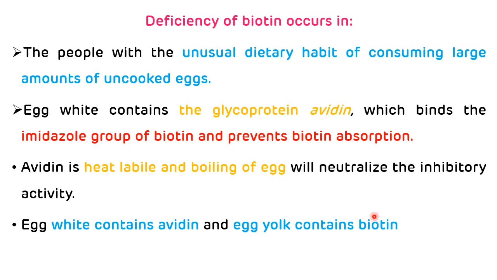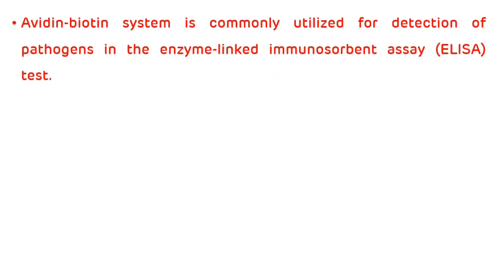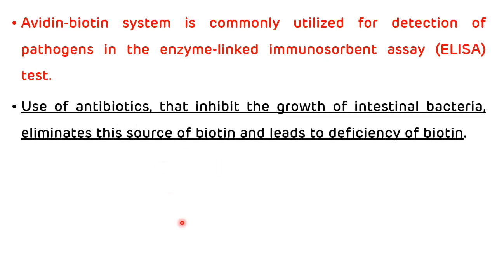So in such people who have an unusual dietary habit of consuming large amounts of uncooked eggs, there is a deficiency of biotin. This avidin-biotin system is commonly utilized for the detection of pathogens in the enzyme-linked immunosorbent assay, that is the ELISA test. Another cause of biotin deficiency is the use of antibiotics that inhibit the growth of intestinal bacteria. It eliminates this source of biotin and it leads to deficiency of biotin. So that is all about biotin.